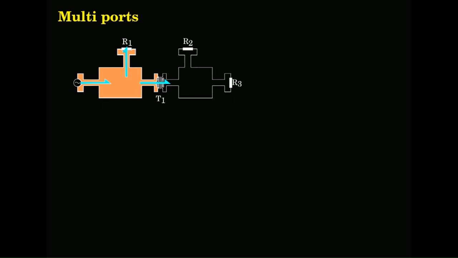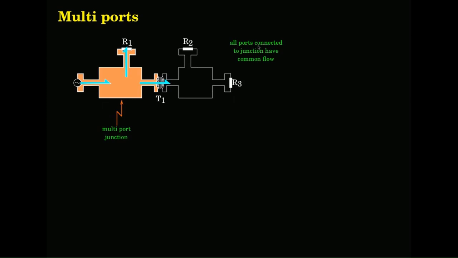So, you have the 1 port, 2 port, anything more than 2 ports is a junction. So, this multi-port junction here, how do we represent it? Now, in this case, here I have put a character here for this junction.